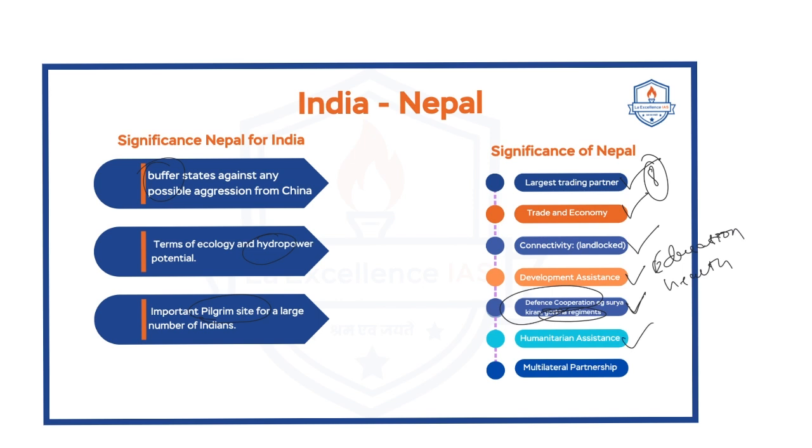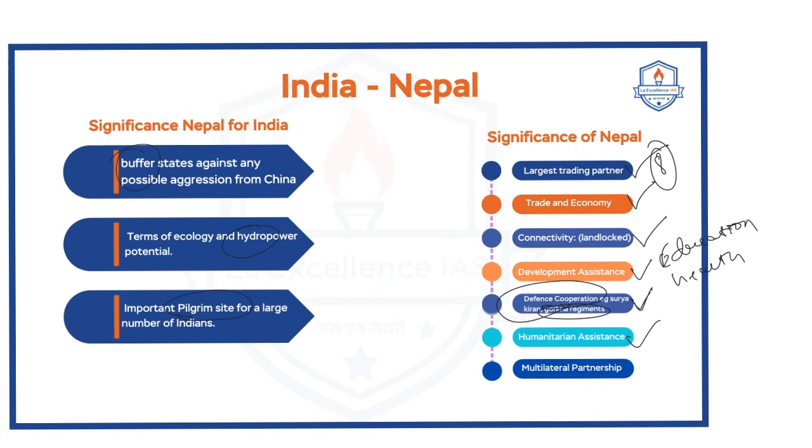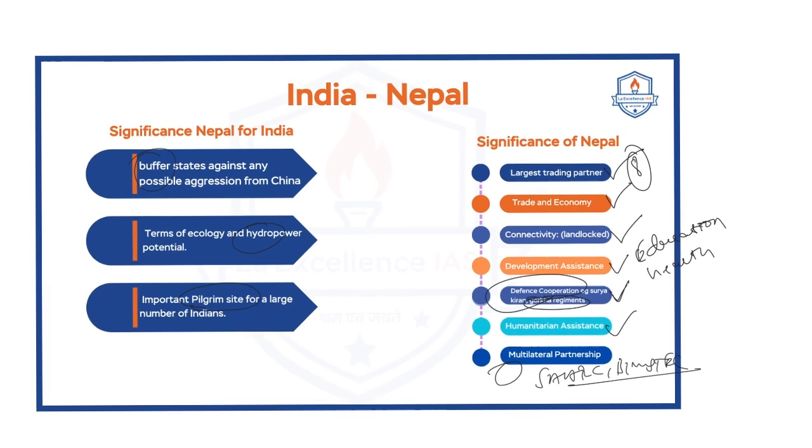Next, humanitarian assistance. See, Nepal often faces the issue of earthquakes and landslides. Now, India is the first responder in the region, helping holistically in rehabilitation, evacuation, relief, and assistance. Now, multilateral partnership. India and Nepal have membership in SAARC and BIMSTEC. Hence, India and Nepal have a role to play collaboratively for regional stability and multilateralism.